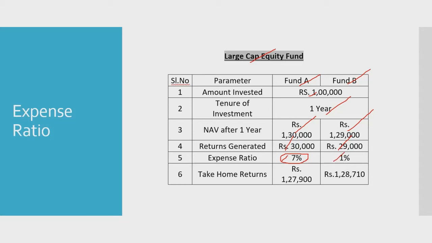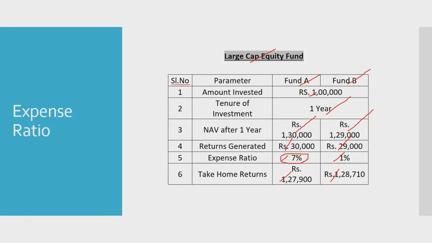Here the fund manager obviously didn't actively manage this fund, and as a result, the expense ratio is just 1%. So deducting this expense ratio amount from the returns generated, the take home value that will be credited to your account is rupees 1,27,900 for Fund A and rupees 1,28,710 for Fund B.